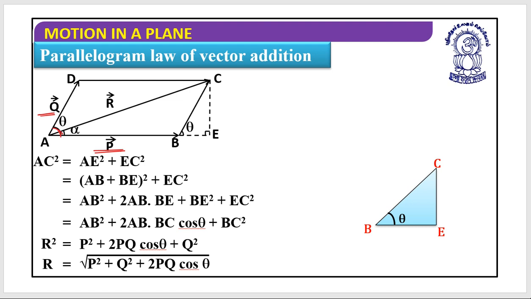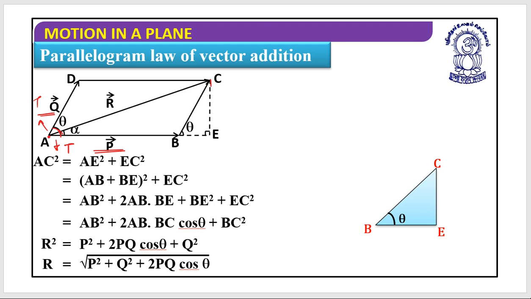Now let's look at this first. Is it a correct angle or do I need to modify it? This is the tail part of vector P, and this is the tail part of vector Q. So our tail to tail has been matched, and when tail to tail has been matched, I can go ahead.